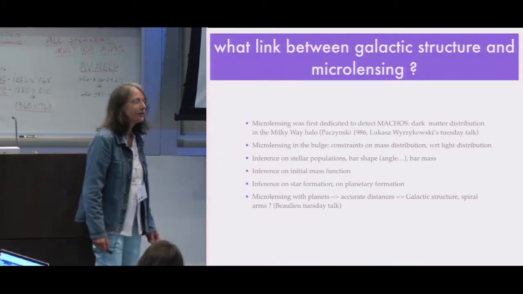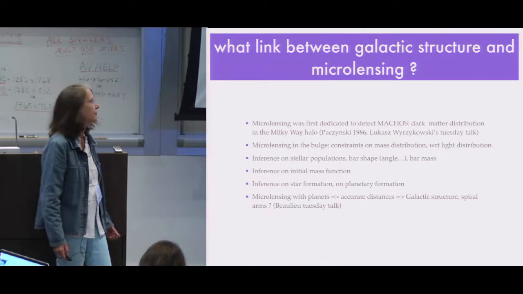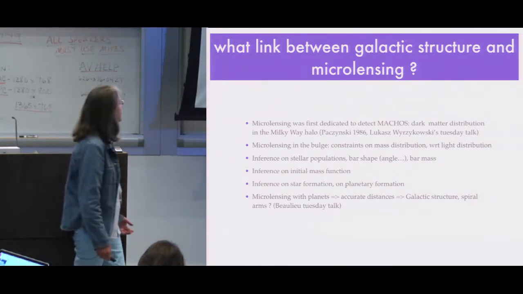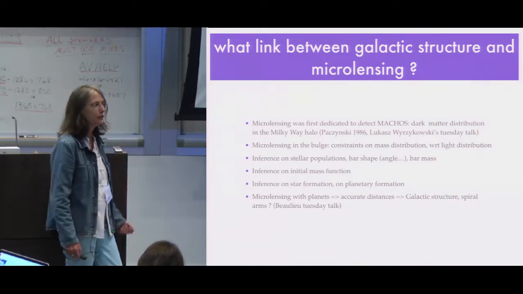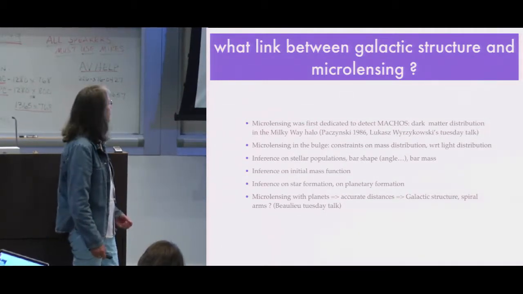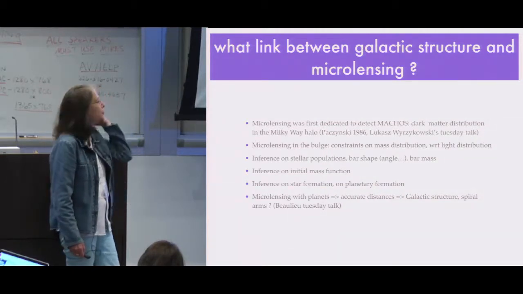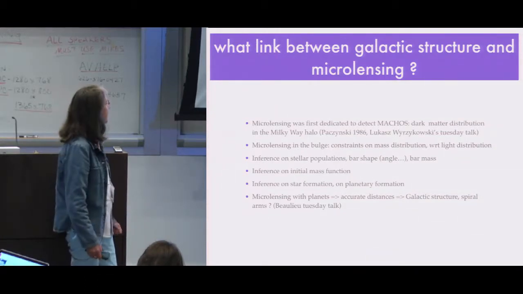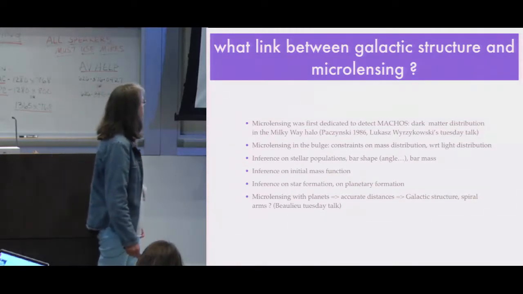So first, microlensing was dedicated to looking for dark matter in the galactic halo. So it was really to learn more about the galaxy. And this was done especially in the halo toward the Magellanic Cloud. But afterwards, there have been experiments dedicated to the galactic bulge, where we want to constrain the mass distribution with regard to the light distribution, and to find any differences that can explain the dark matter, for example.